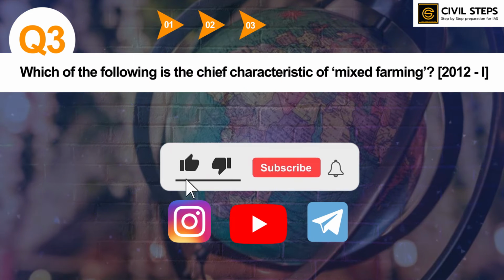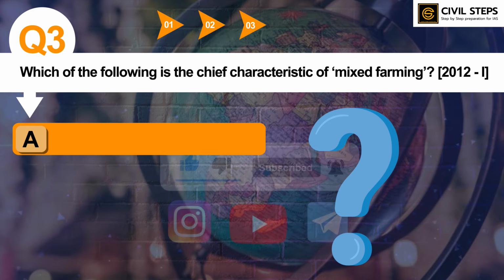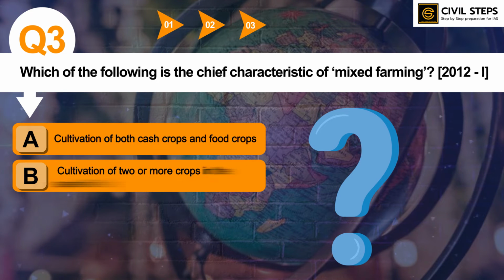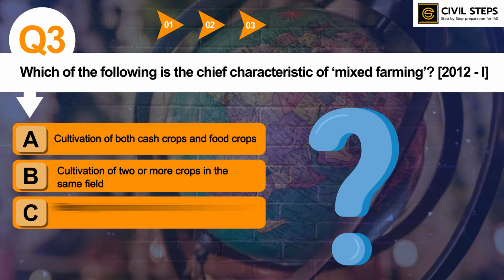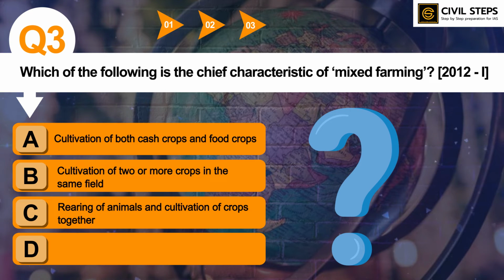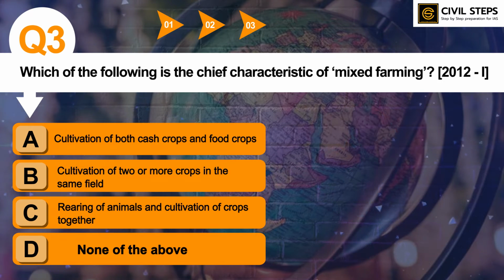So now let us discuss question number third. Which of the following is the chief characteristic of mixed farming? Option A, cultivation of both cash crops and food crops. B, cultivation of two or more crops in the same field. C, rearing of animals and cultivation of crops together. Option D, none of the above. So you can pause this video and write your answer in the comment section below. So the answer of this question is option C, rearing of animals and cultivation of crops together.